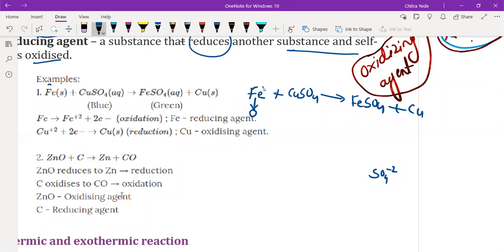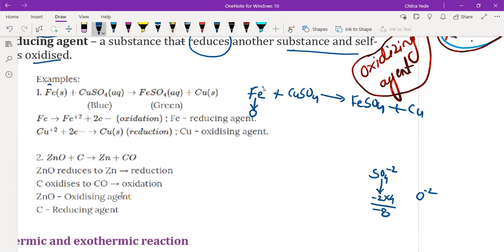Okay, see how I'm explaining. Oxygen contains -2 charge. One oxygen atom contains -2 charge. Here we have 4 oxygen atoms. So -2 into 4, total charge on 4 oxygen atoms will be -8.